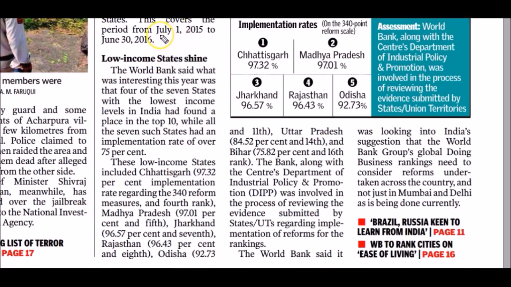The duration covers from July 1st, 2015 to June 30, 2016. One very important point is that according to the ranking by World Bank, low income states top the list. Out of 7 states with the lowest income, 4 secured top 10 rank. They are Chhattisgarh, Madhya Pradesh, Jharkhand, Rajasthan and Odisha.